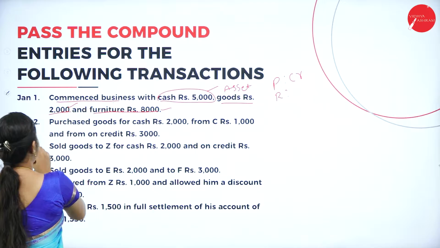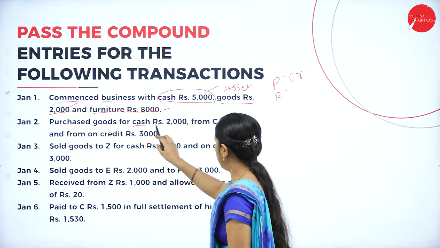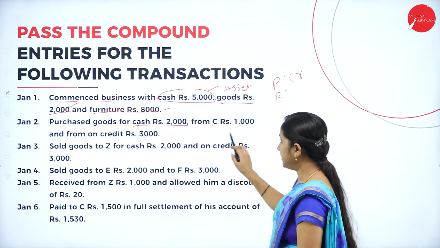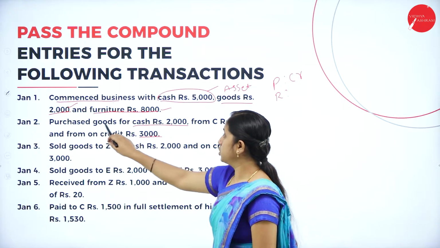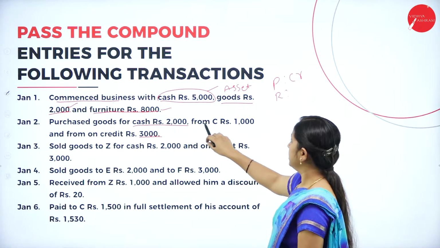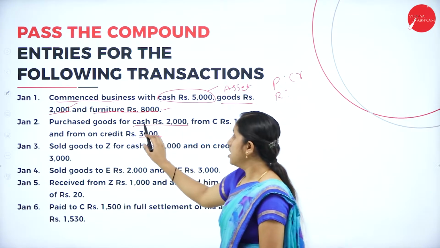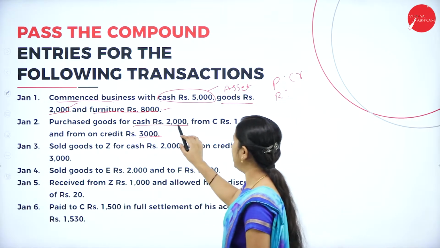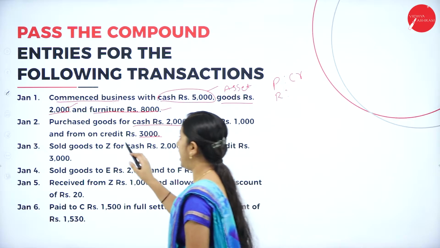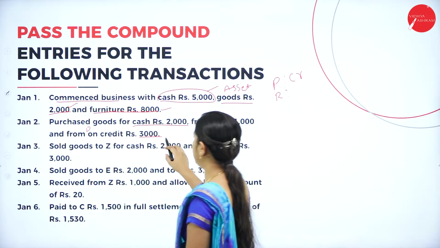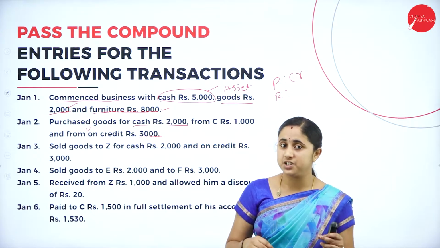Next, Jan 2nd. Jan 2nd, purchase goods for cash rupees 2,000, from C rupees 1,000 and from D on credit 3,000. That means purchase goods for rupees 2,000, from C 1,000 and on credit 3,000. So here, cash purchase is made for rupees 2,000 and credit purchase from C rupees 1,000 and from D on credit rupees 3,000. That means cash purchase as well as credit purchase is made.